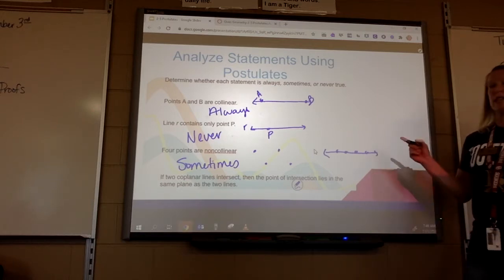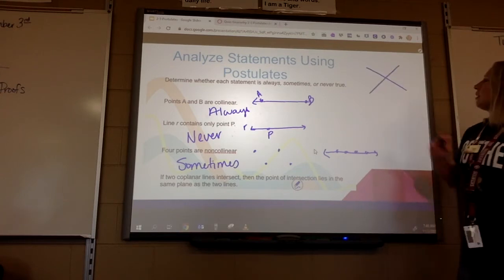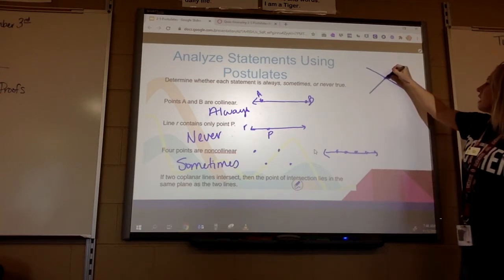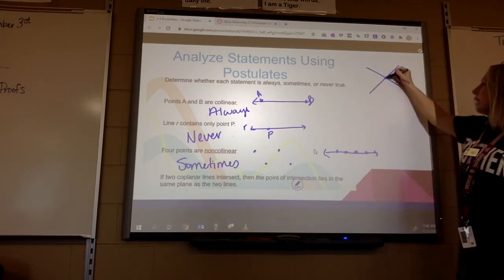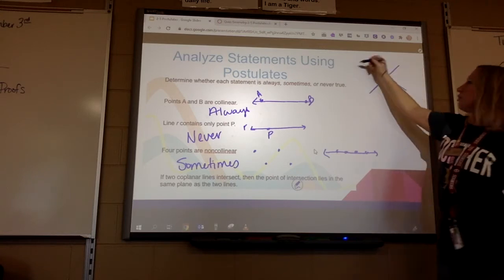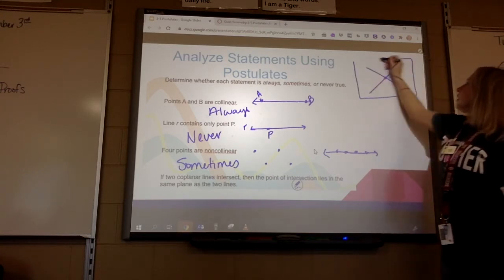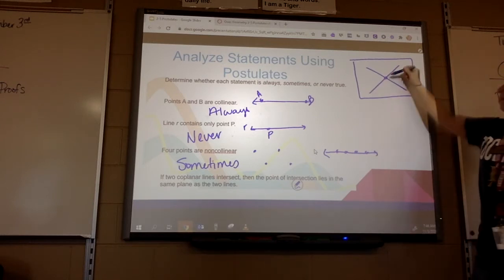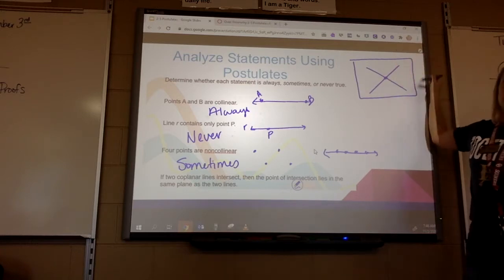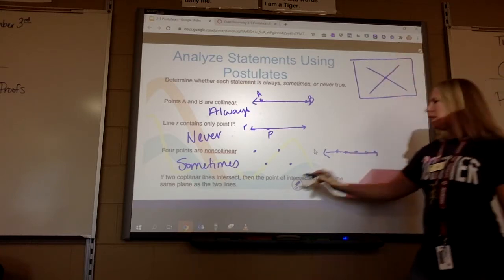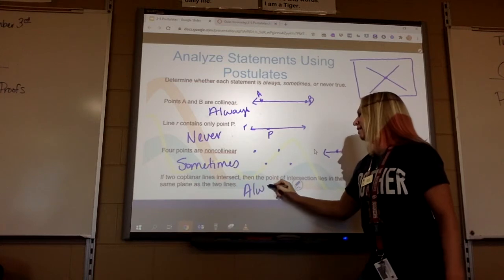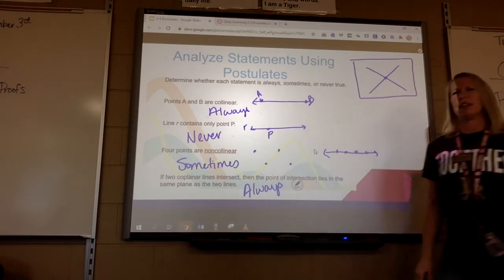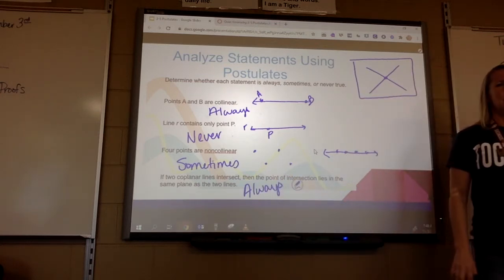If 2 lines intersect, then their point of intersection lies in the same plane as those 2 lines that intersect. So if I have 2 lines in the same plane that intersect, that point where they intersect would also always be in that same plane. Do you guys get that? I don't understand how it wouldn't be in the same plane. It has to be. So it's always. I don't understand how it wouldn't be either.